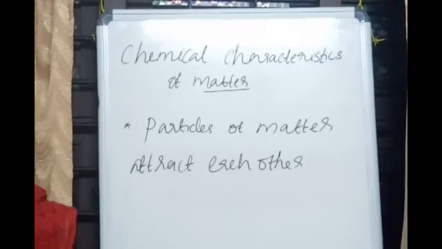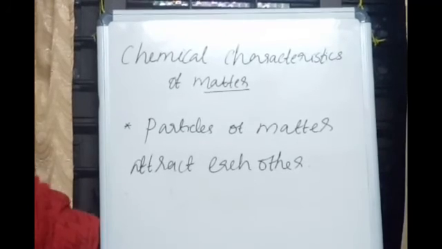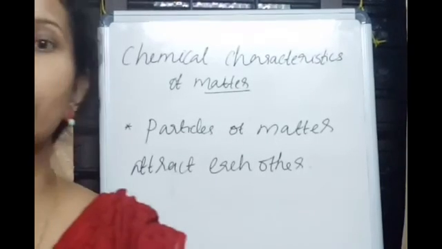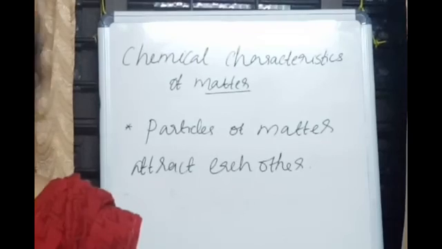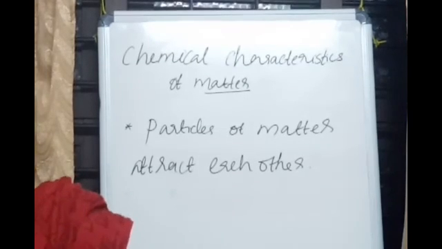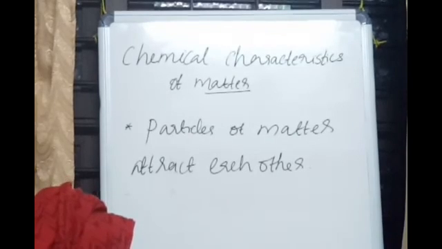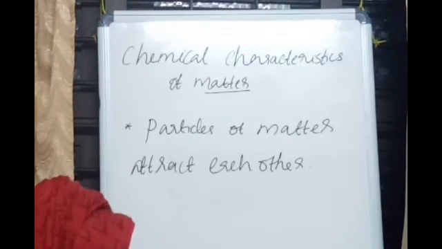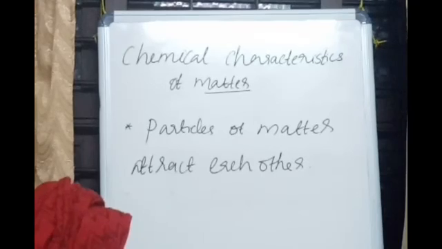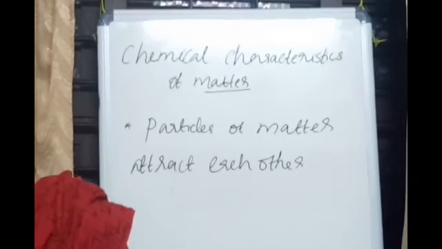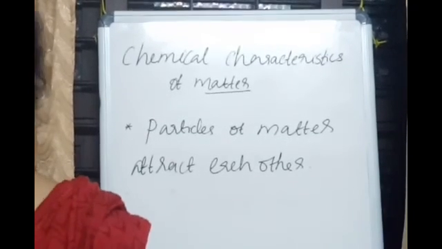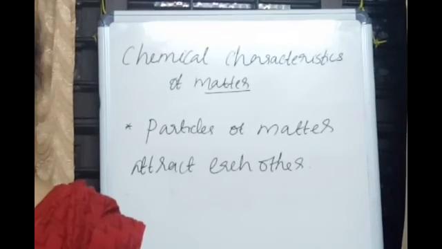So let's summarize today's class. What are the points we discussed? First we began with the definition of matter. Matter is anything that occupies space and has mass. Then we discussed the characteristics of matter: particles of matter are too small, there is space between the particles, and matter exists in the form of particles.